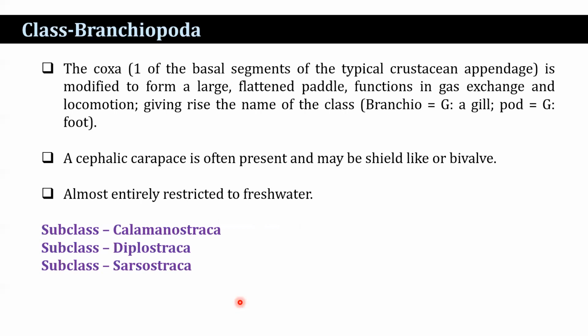That gives the name of the class Branchiopoda. Branchio means gill and poda means foot. Presence of a carapace, a cephalic carapace, that is often present and may be shell-like or bivalve, almost entirely restricted to freshwater. And this class is again divided into 3 subclasses: Calamanostraca, Diplostraca, and Sarsostraca.